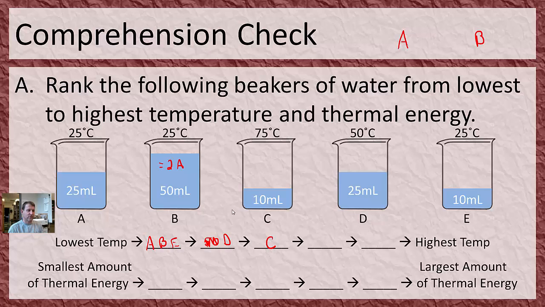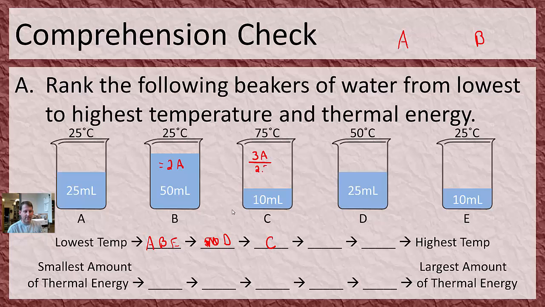Now I come here to this really tricky one. I notice at first, oh my gosh, 25 degrees Celsius to 75 degrees Celsius, that's 3 times hotter. So it should be 3 times the thermal energy of A. But then I notice, wait a second, it has less water. In fact, it has 2.5 times less water. So that's going to tend to decrease its thermal energy because there are fewer particles.